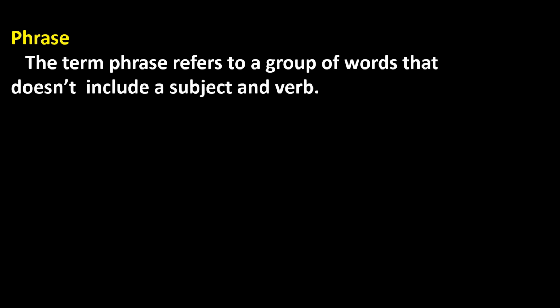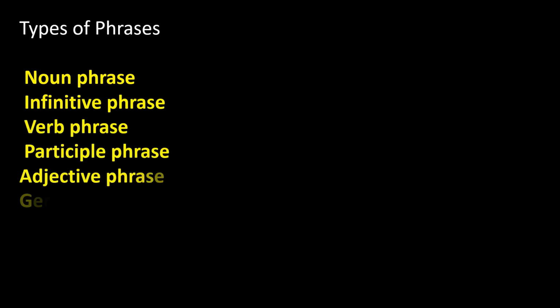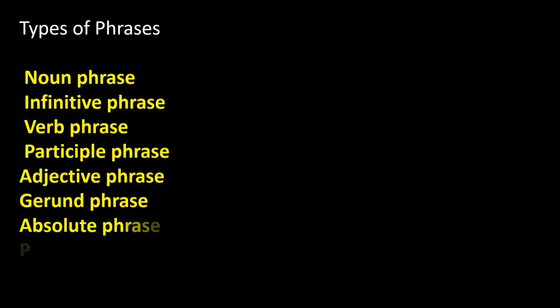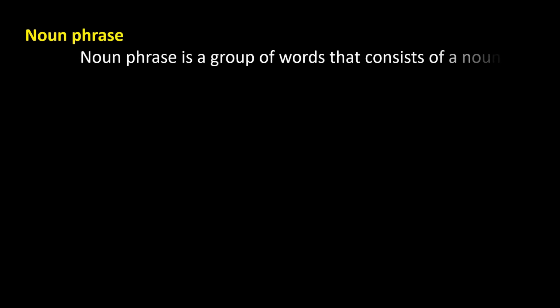First, what is a phrase? The term phrase means a group of words that does not include a subject and a verb, and it does not give a complete meaning in a sentence. Next, types of phrases: noun phrase, infinitive phrase, verb phrase, participle phrase, adjective phrase, gerund phrase, absolute phrase, prepositional phrase and adverb phrase. What is a noun phrase?